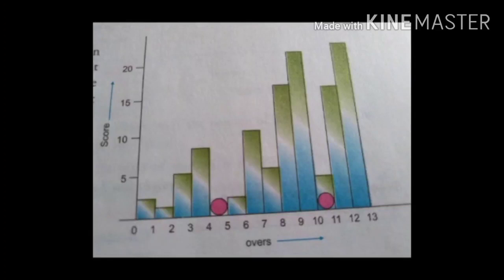You must have seen a graph showing the runs scored per over by a cricket team on your television screen. So the vertical bars show the runs scored by a team in different overs. This type of graph is known as bar graph. The shaded circles along the x-axis show the fall of a wicket in the given over. First of all, distance time graph.